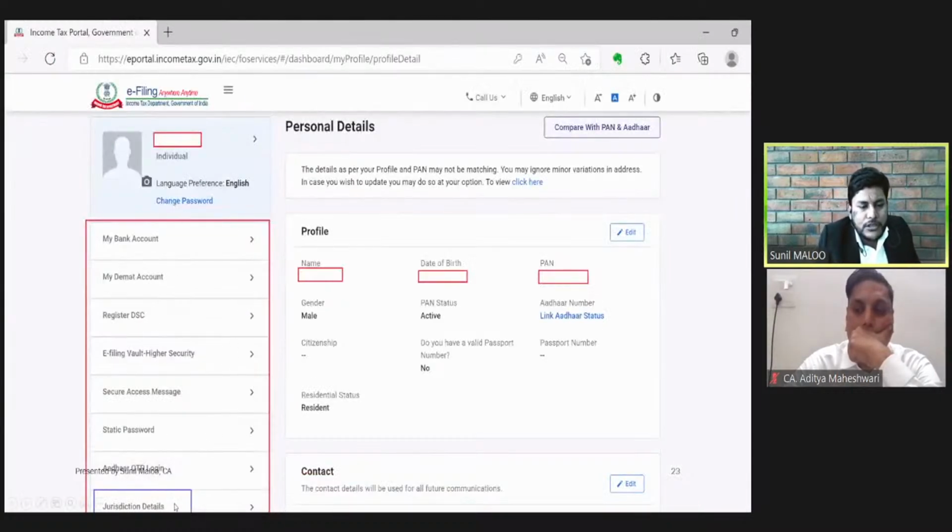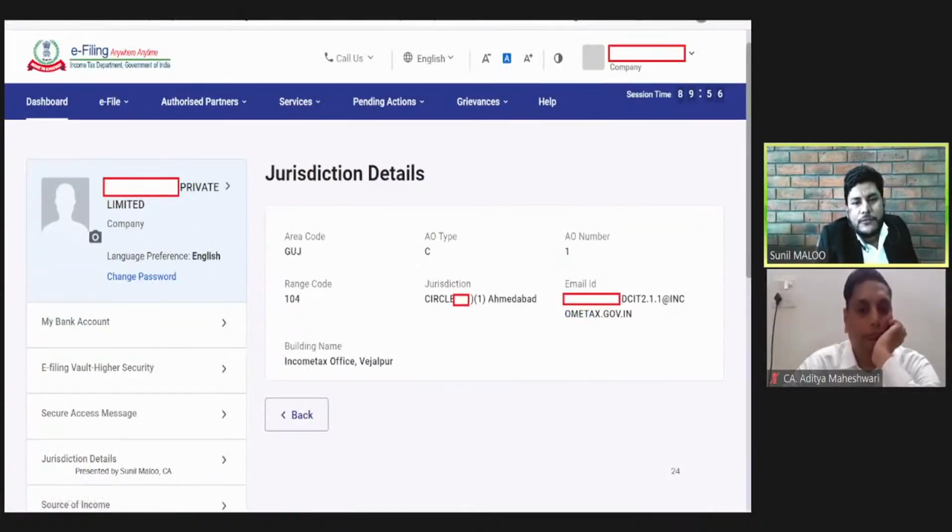Next important option which is available in the profile tab is the jurisdiction detail. Left side at the bottom, this option is there, jurisdictional detail. Once we click this button, we will get to know the jurisdictional assessing officer, where the jurisdiction of the case is belonging to. So if I have logged in for this private limited company, and I have clicked the jurisdictional detail button, this will show my jurisdictional assessing officer. The range will be given, email ID will be given, and the name of the building will be given. So for any routine task, we can contact that jurisdictional assessing officer.